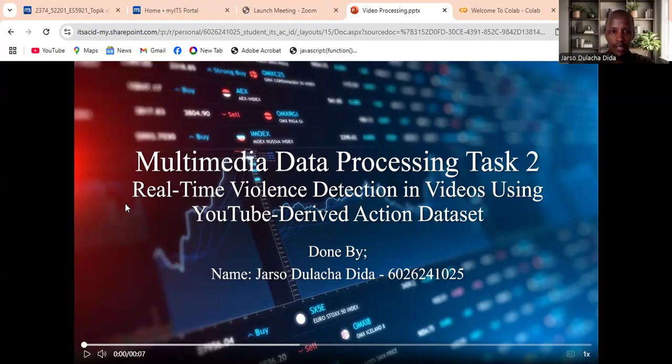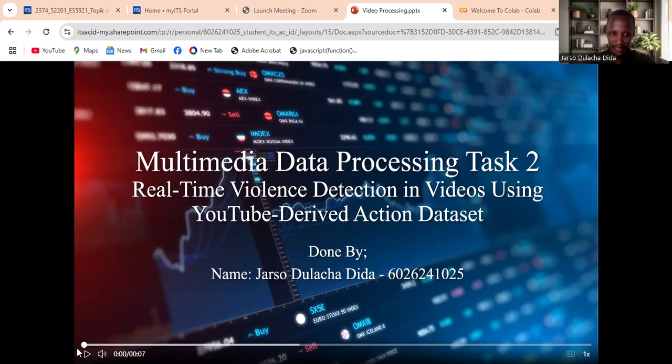For video processing, I implemented real-time violence detection in videos using a YouTube-derived action dataset, one of the datasets from Kaggle. The purpose is to classify videos into the categories of violent or non-violent.